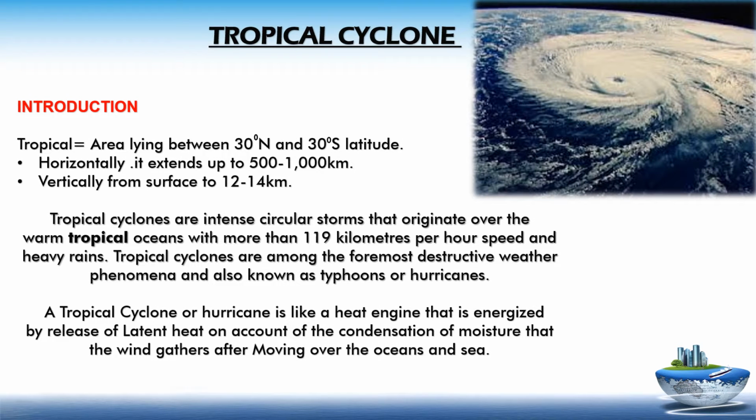Tropical cyclone introduction. Tropical area lying between 30° north and 30° south latitude. Horizontally it extends up to 500 to 1000 km, and vertically from the surface to 12 to 14 km.